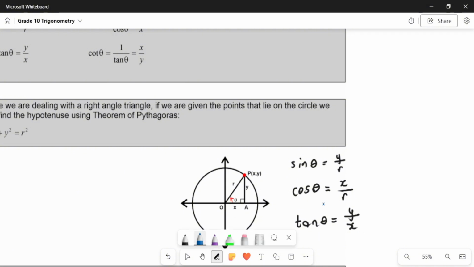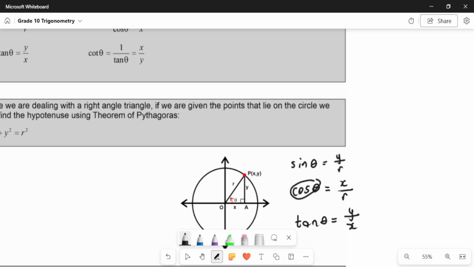Now, this is what I meant when I told all of my sections that the sine of theta is the same as y over r. So that means wherever I see y over r, I can put in sine theta. Now, because you see this notation, you may get confused and think, okay, what is sine of theta? Sine of theta is this. That's what it is. So when I put sine of some angle, it must give you some ratio.